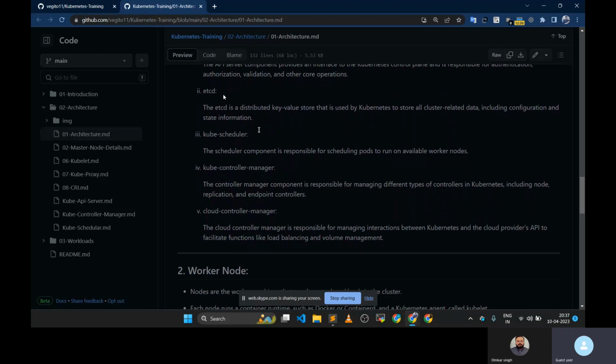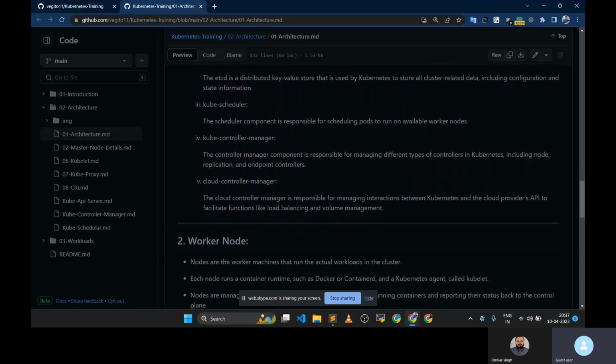It is a key value database for our Kubernetes cluster. We store all the cluster data, including configuration and state information. Next thing is kube scheduler, whose responsibility is to schedule the pods to run on available worker nodes. So it just schedules the pod on the worker node.